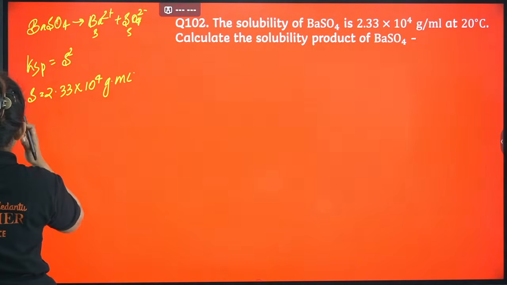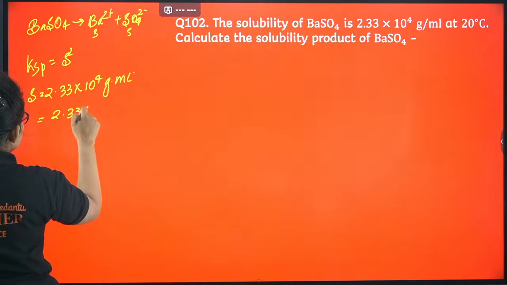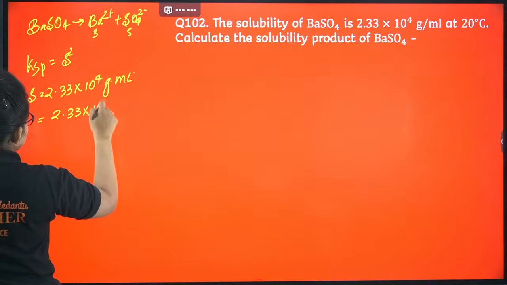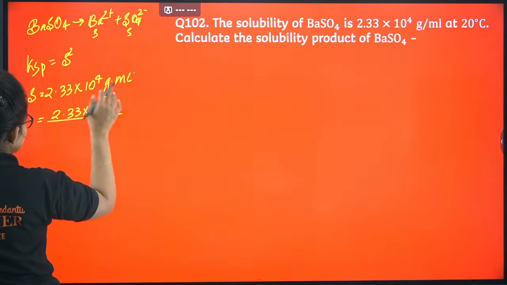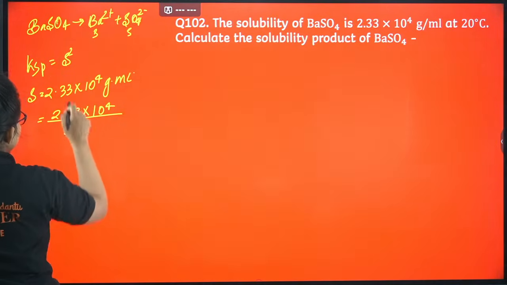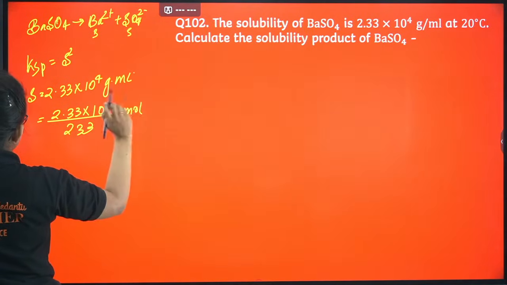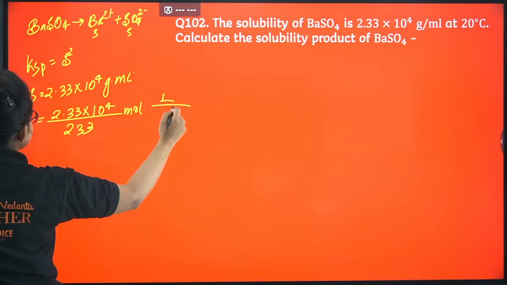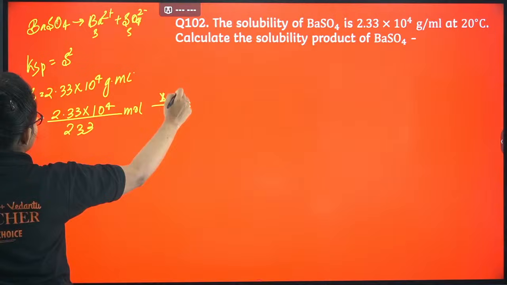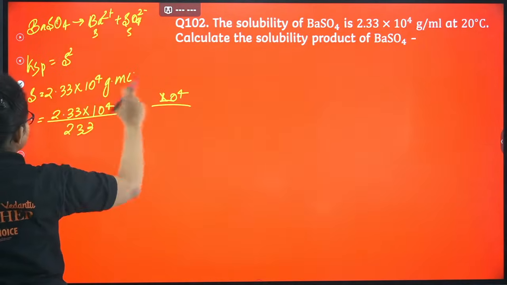So now what I'm going to do is take 2.33 into 10 power minus 4 and convert it to mole per liter. In order to convert it to mole, you have to divide by the molecular weight. The molecular weight of BaSO4 is 233, so that will give you the moles. Now per liter means you have to multiply by 10 power 4. Oh, it's already there, I have already mentioned it here.